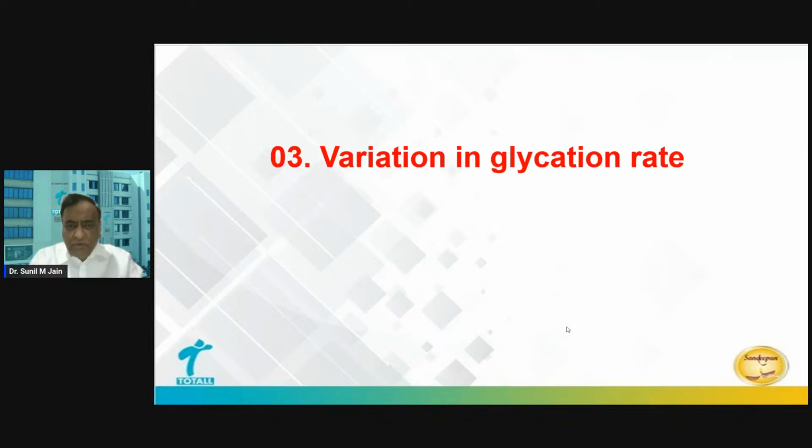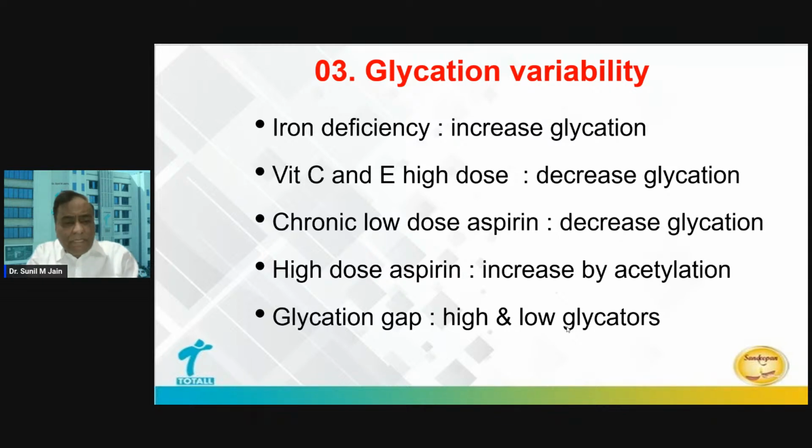Next point comes variation in the glycation rate. Iron deficiency state leads to an increase in the glycation rate. If somebody has an increase in the glycation rate, it means their glucose will bind to hemoglobin more avidly. That means the percentage of glucose-bound hemoglobin will go higher, and that's how HbA1c can go higher. And iron deficiency anemia, if it is significant, can create a discrepancy in the diagnosis of diabetes if we are going to follow only HbA1c criteria to diagnose.